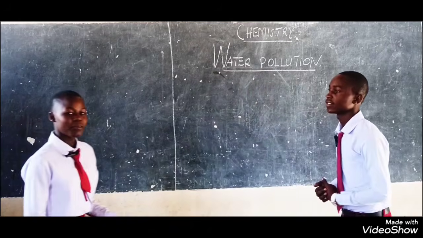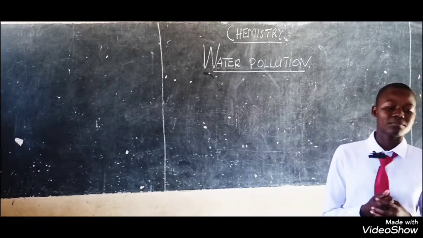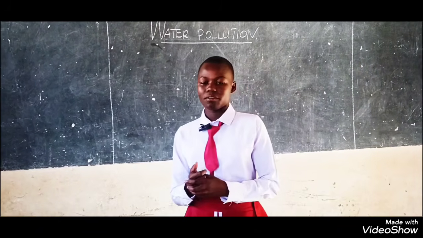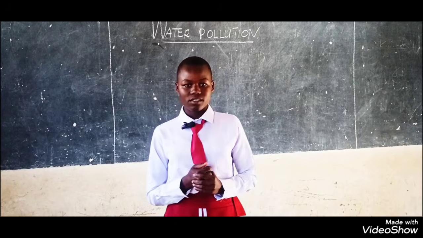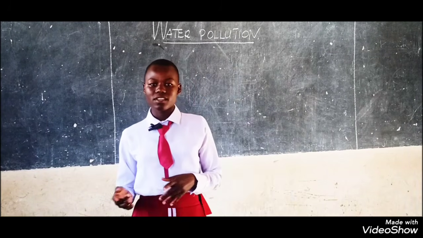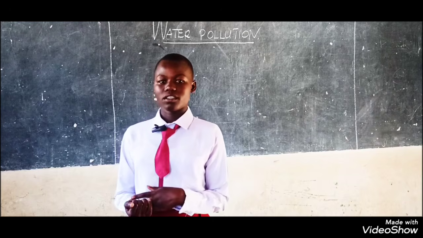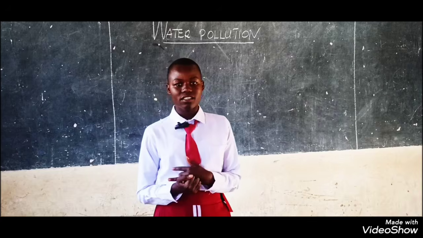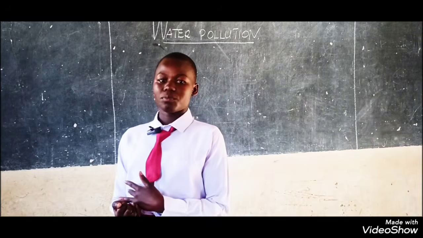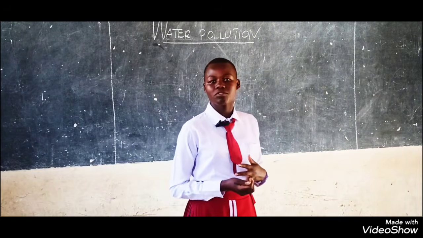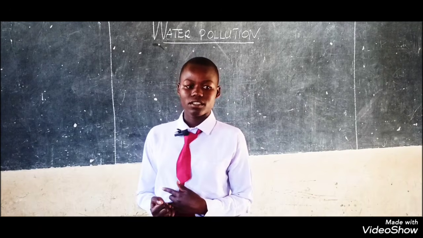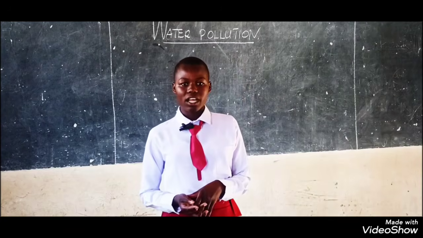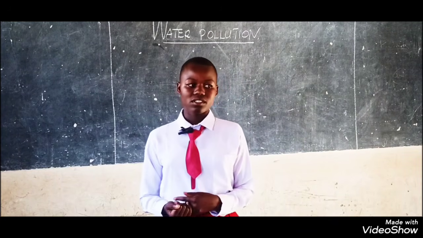Welcome. Thank you. Pollution is the introduction of harmful substances to the environment. Note that a pollutant is a harmful substance in the environment. Types of pollution. In chemistry, there are three types of pollution, which are land pollution, air pollution, and water pollution. Starting with land pollution. Land pollution is the introduction of harmful substances to the land. This can be caused by human activities such as poor agricultural practices, mining activities, and so on.